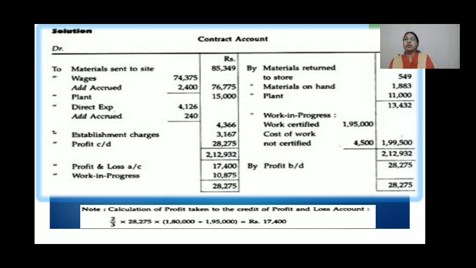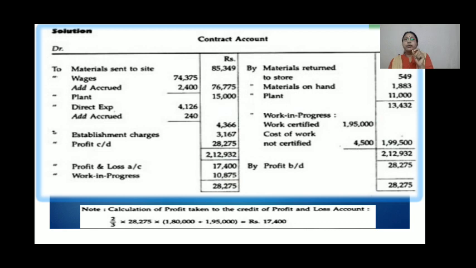Next, by work in progress. Here we are showing two items together, work certified and work not certified, or uncertified, we can say. Work certified here is 1,95,000 and work not certified is 4,500. Together, if we are adding, it will become 1,99,500. So if we are balancing, we are getting the balance on the debit side. That means we got the profit. So how much profit have we earned from this contract? 28,275.